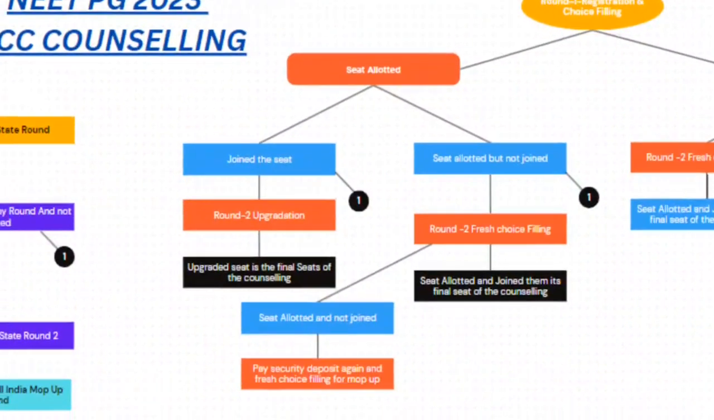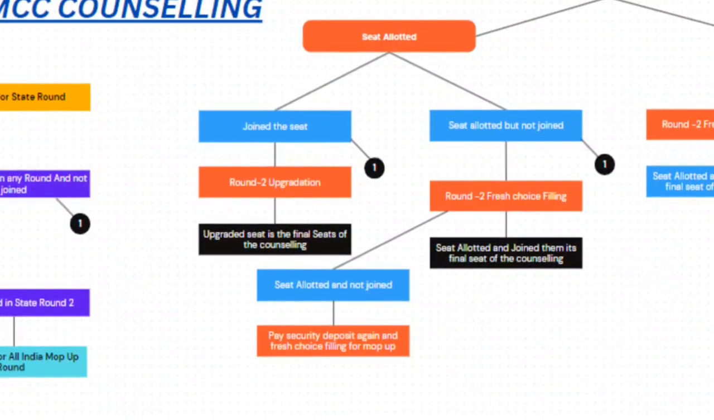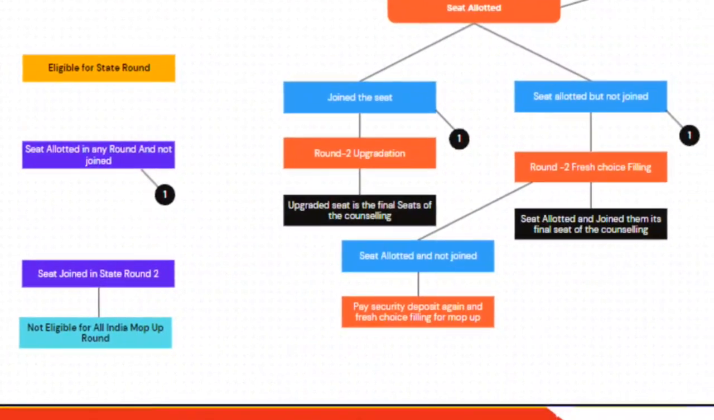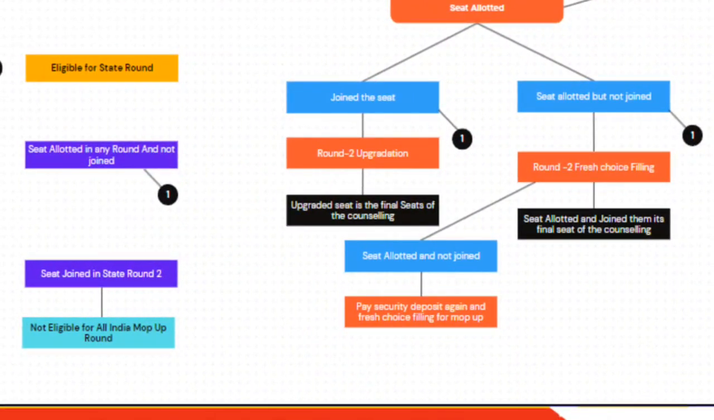In case in round 2 you got the seat, okay, now we are coming to the case where forfeiture rules will apply. In round 2 you got the seat but you didn't join. In that case your security deposit will be forfeited and you have to do the fresh choice filling and registration. Okay, so these are the rules. On the left side you can see seat allotted in any round and not joined, still you are able to go for a state round because you don't have any seat in hand.